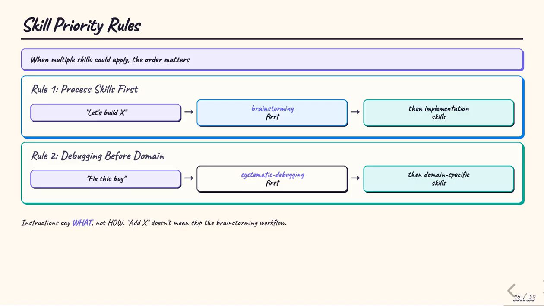When multiple skills could apply, 2 rules govern priority. Process skills come first. If the user says, let's build something, brainstorming activates before any implementation skill. If the user says, fix this bug, systematic debugging activates before any domain-specific skill. The second rule is equally important. User instructions specify what, not how. If a user says, add feature X, that describes the goal. It doesn't authorize skipping the brainstorming workflow that determines how to implement it safely. This distinction between what and how is what prevents the agent from taking premature action on underspecified requests.